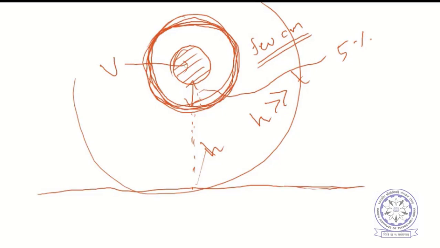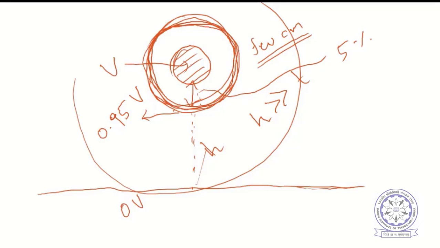Suppose you have applied V here, so you can expect on the surface here 0.95 times V and here 0 volts. So 95% of the voltage is still in the air. So then what is the use of this system?